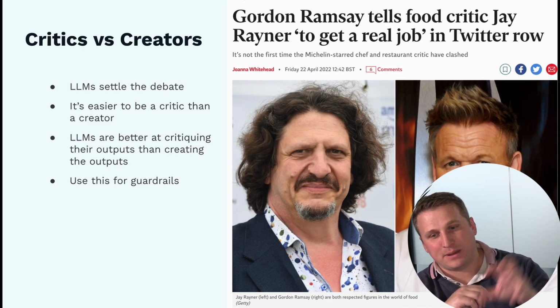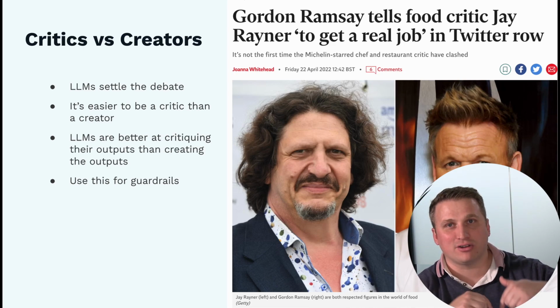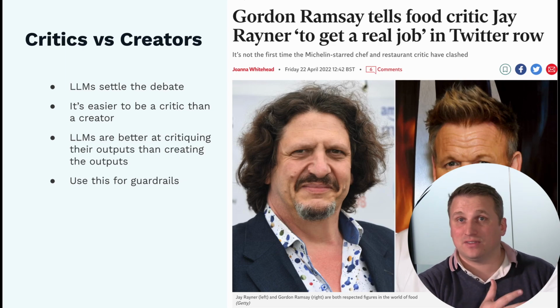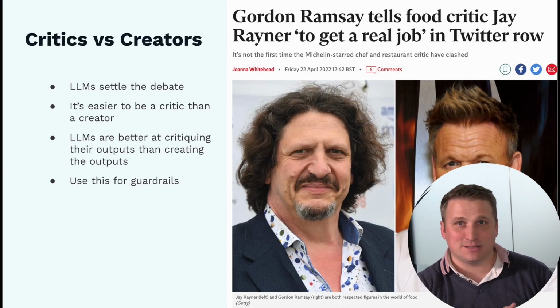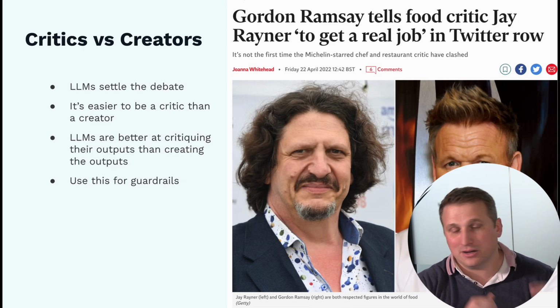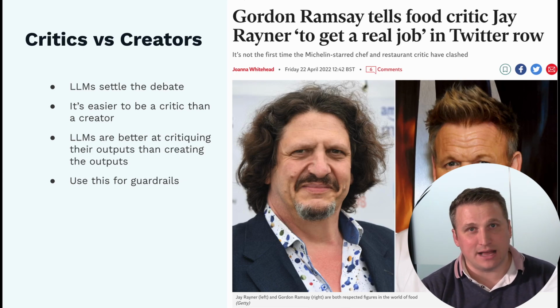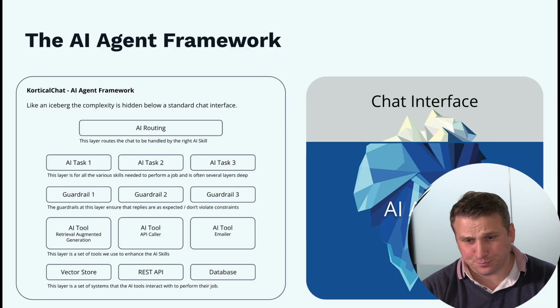So LLMs are actually better at critiquing their own outputs than they are at creating the outputs in the first place. So even if the same LLM just generated the output, it might actually go back and say, oh, actually that's a bit wrong, I can fix it, I can do better. So it's really useful to use that in our guardrails as well.